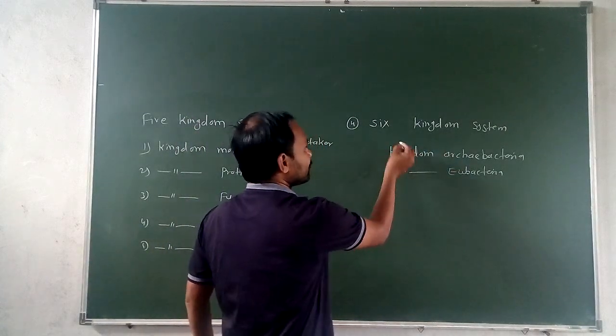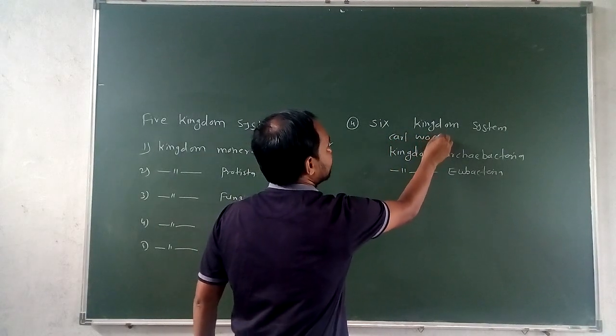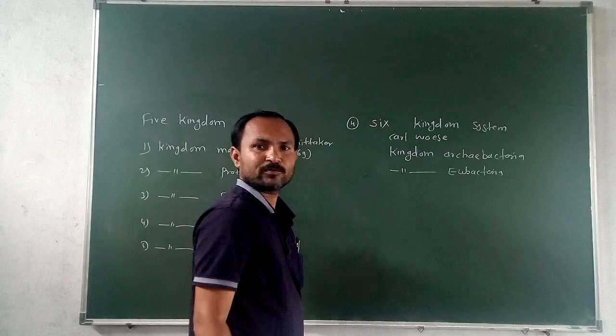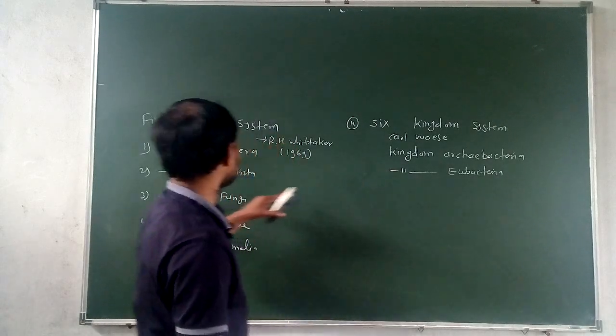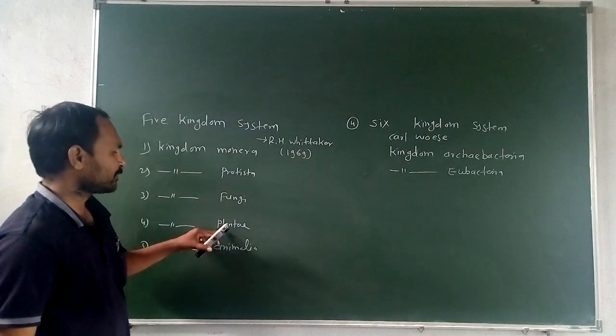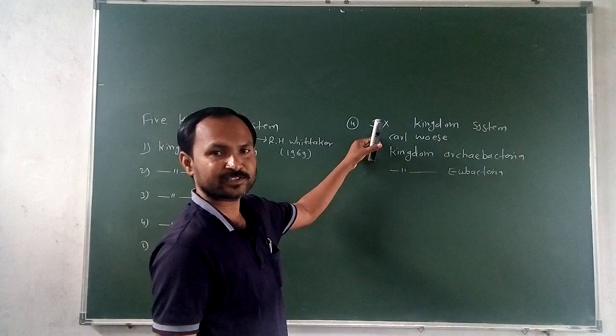This sixth kingdom system was proposed by the scientist Carl Woese. After these two kingdoms, there are again Protista, Fungi, Plantae and Animalia. It means these four and these two become a six kingdom system.